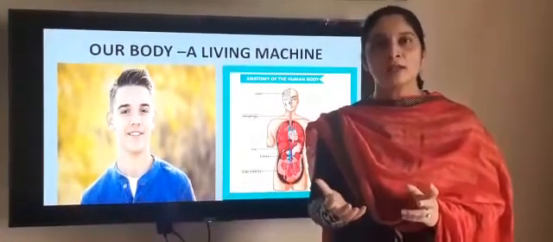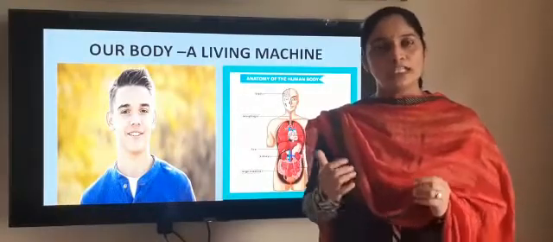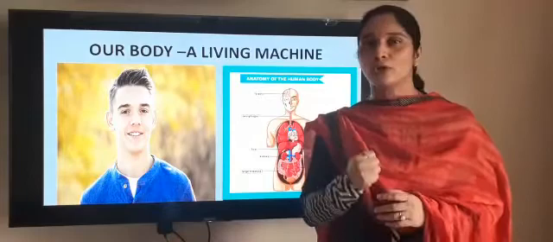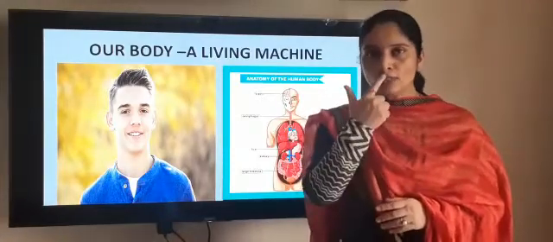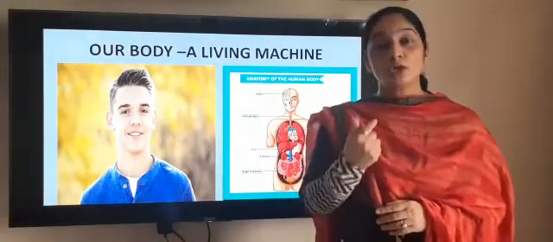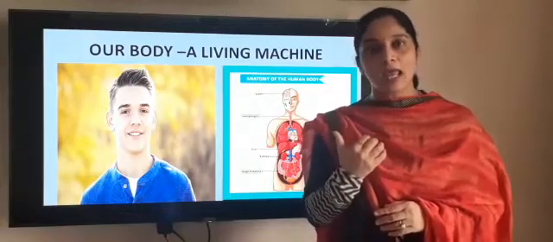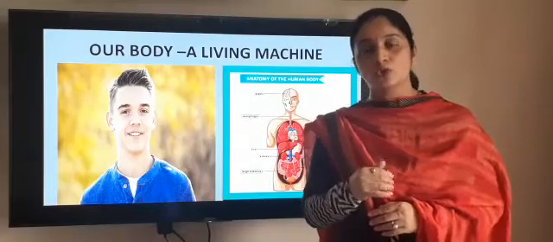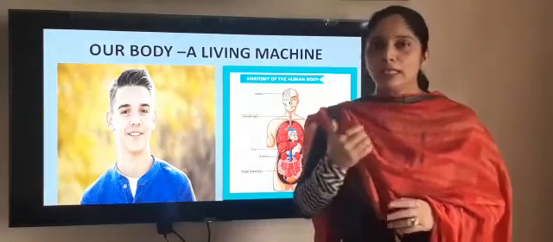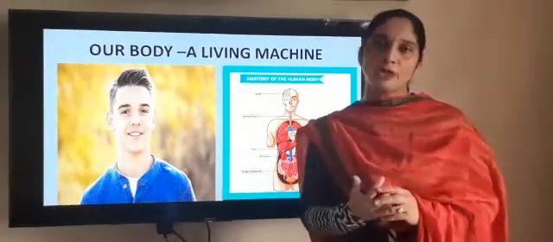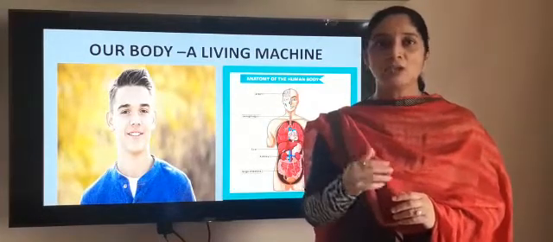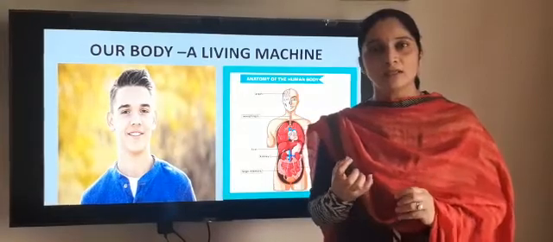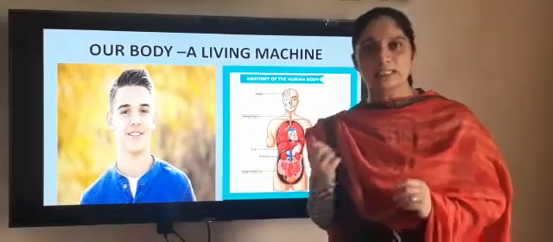But do you know, children, lungs cannot do their function all alone. It needs the help of two more organs. And what are they? Nose and windpipe. Because from the nose we breathe in air, and that air goes to the lungs through the windpipe. It means there is an involvement of three organs, and those three organs are working in a systematic way. So we call it an organ system.